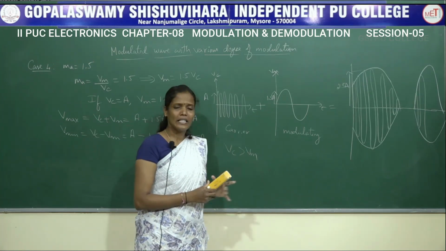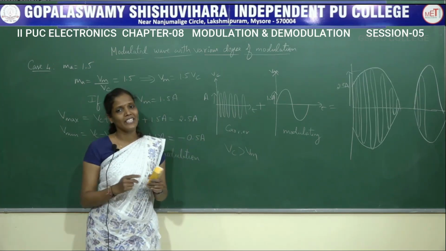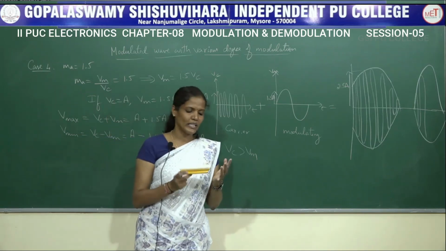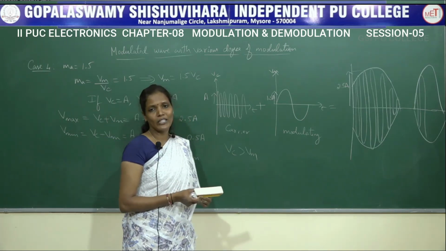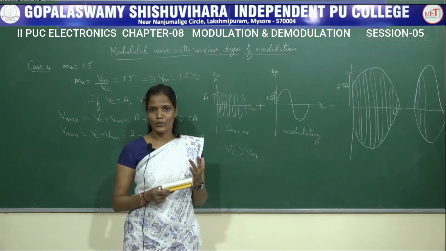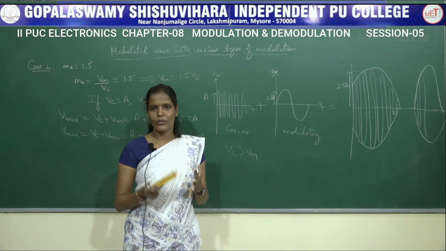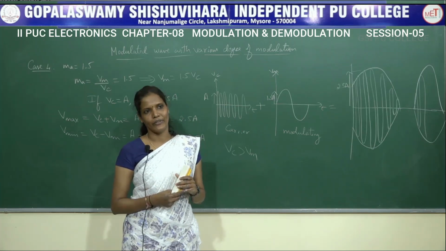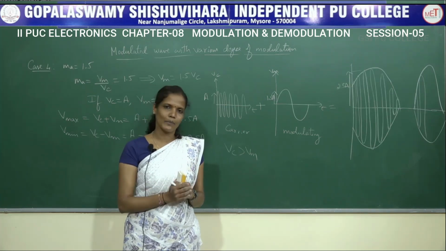Clear? So we saw all the 4 different cases of the modulation index, and what happens to the amplitude modulated wave when MA values are different: when MA is equal to 0, 0.5, 1 and 1.5. I hope you are very clear with this particular topic.